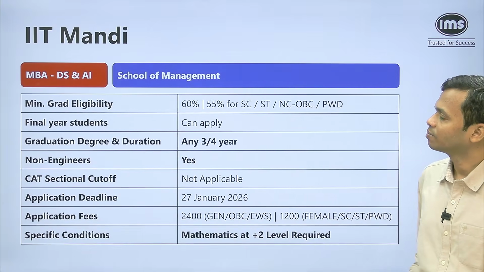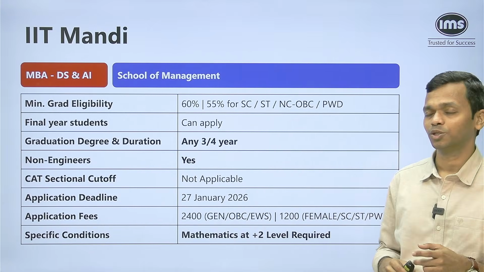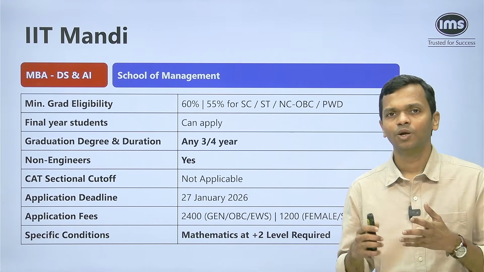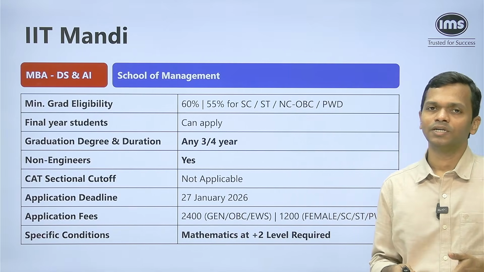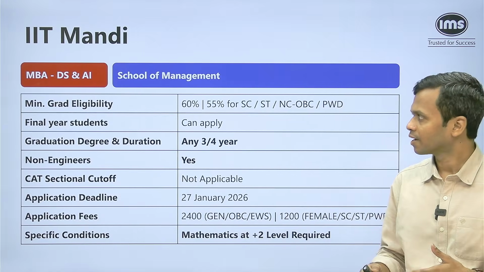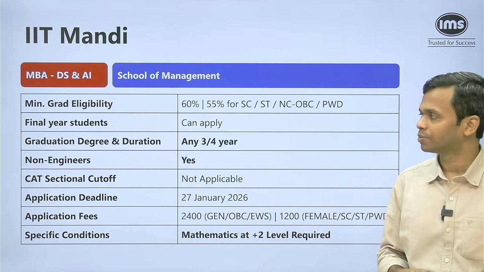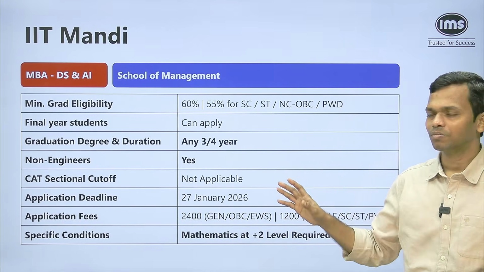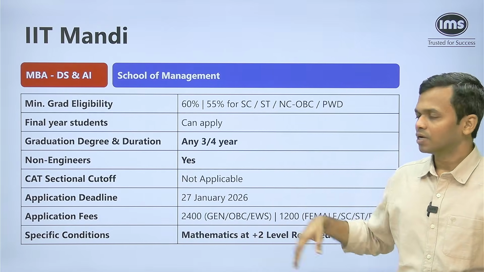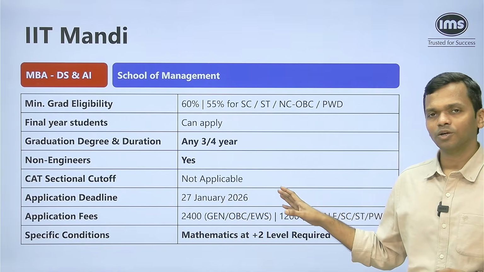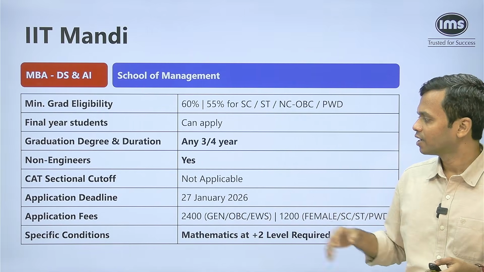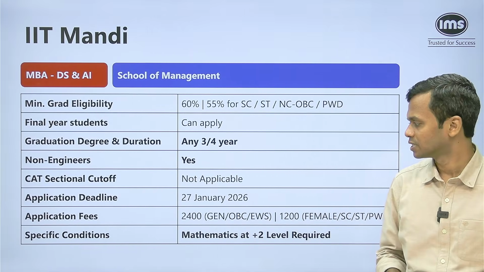Now for IIT Mandi, the program that is offered is a specific one, and not everybody will be interested in it: Data Science and Artificial Intelligence. So, MBA in DS and AI. This is offered by the School of Management. 60-55, very similar to others. Anybody can apply. Any 3 or 4 year graduation, non-engineering is also okay. No sectional cutoffs when it comes to CAT. The deadline is 27 Jan 2026.